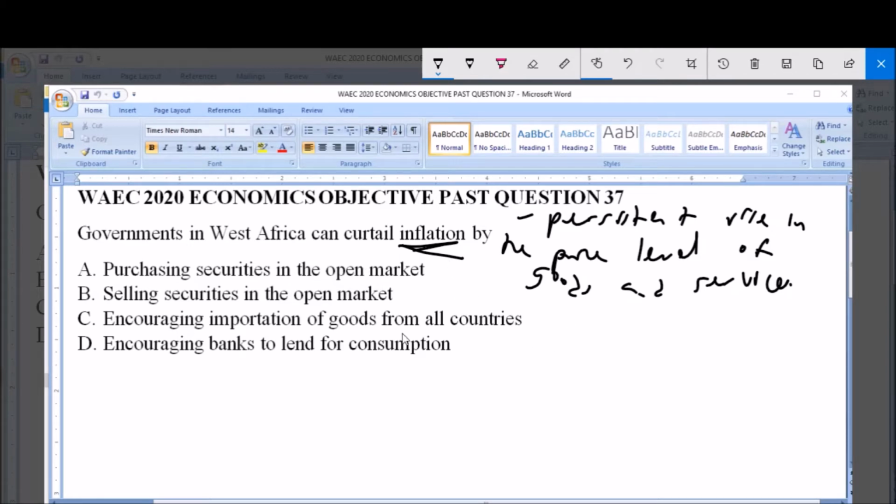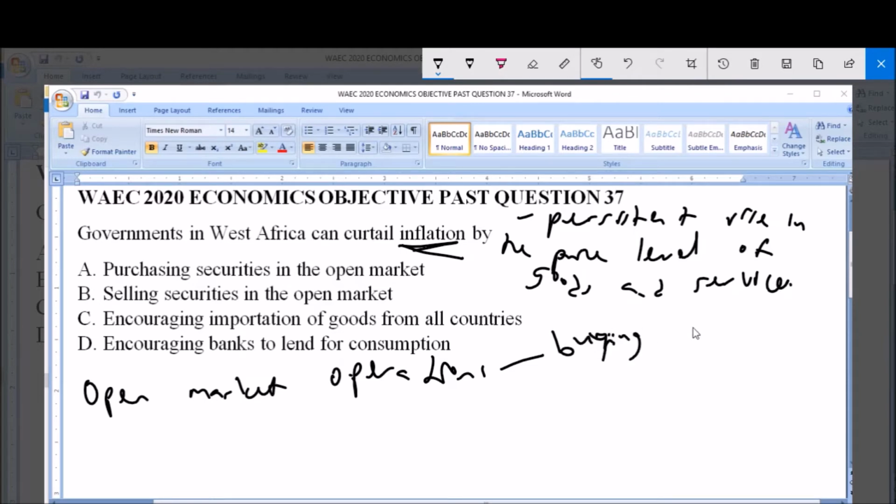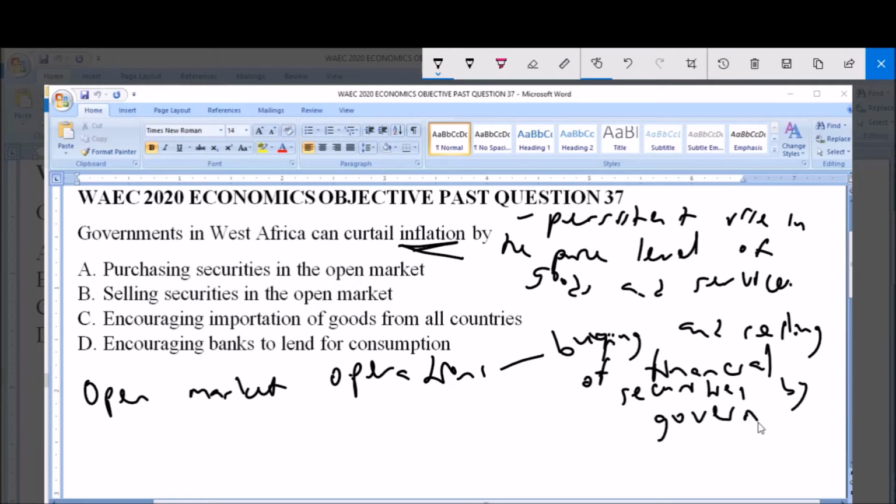So let's look at which of these options entails pulling money out of the system in order for consumers to pull back their spending. Now, options A and B have something in common, and it is referring to what is known as open market operations. The open market operation just involves buying and selling of financial securities by the government. That is what open market operations entail.